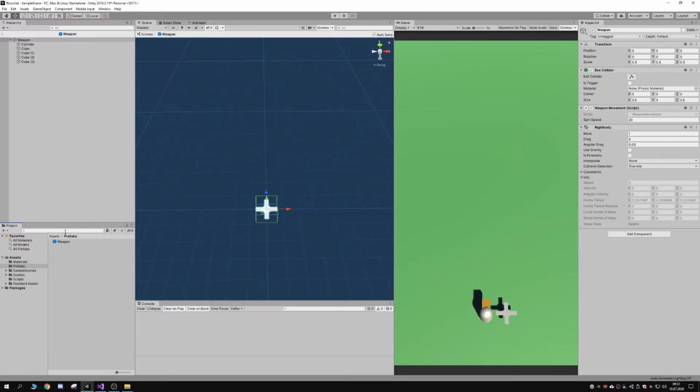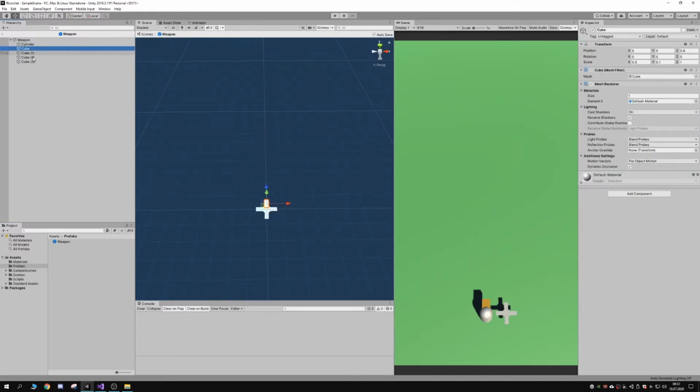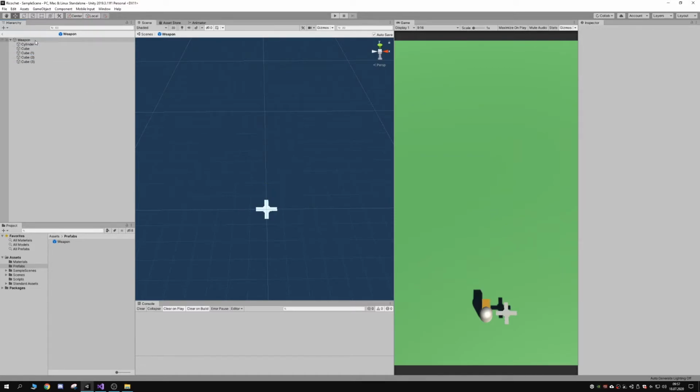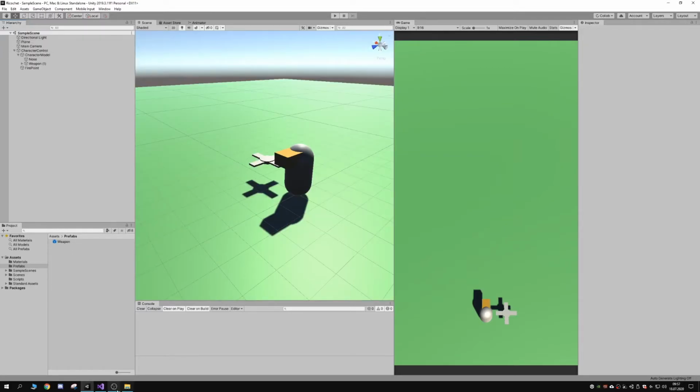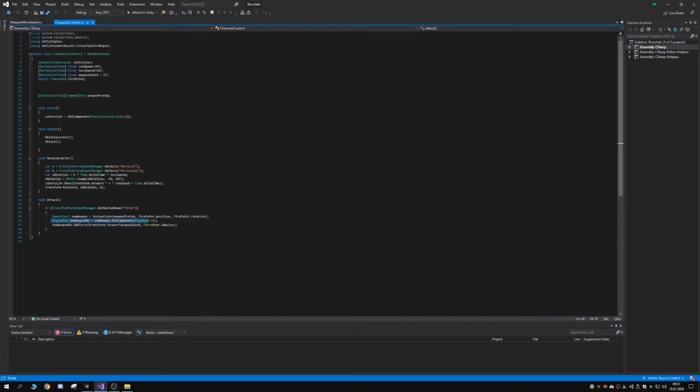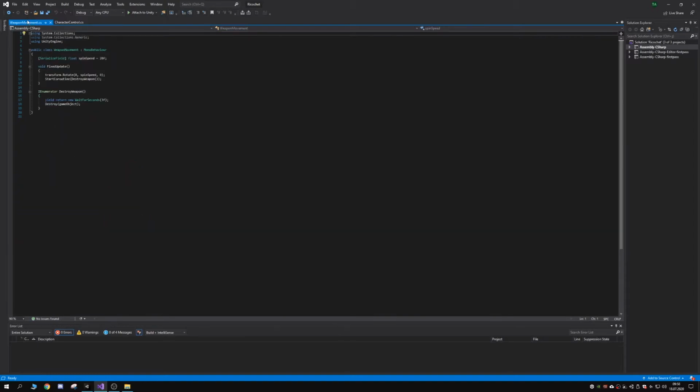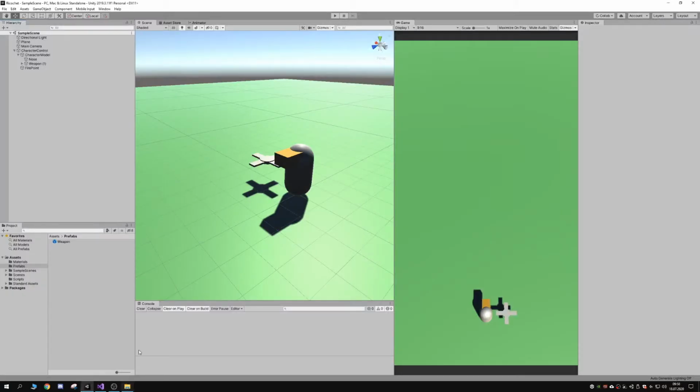Inside the prefabs right here. I just made it inside Unity with a cylinder and 4 cubes. Nothing special here. And here we have the rigid body, box collider, and the weapon movement script that I made. We'll talk about it in 2 seconds. Here we have a reference to the rigid body, and the other script we have is a weapon movement script, and this only does the spin effect of the weapon.